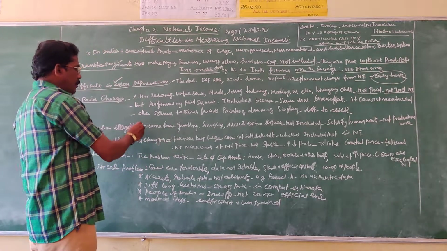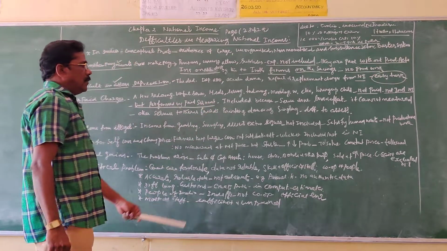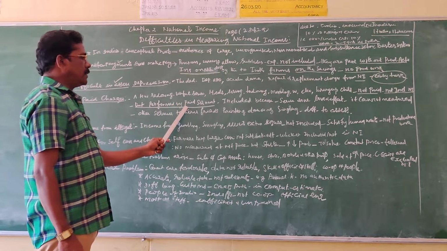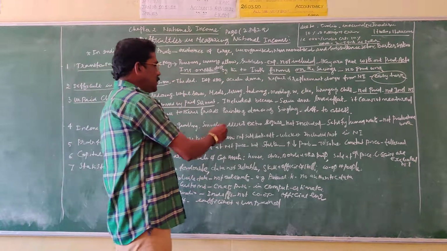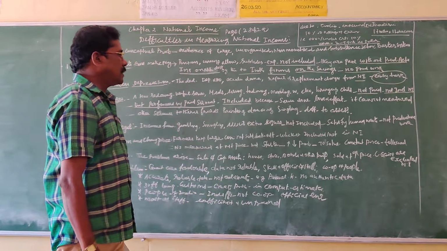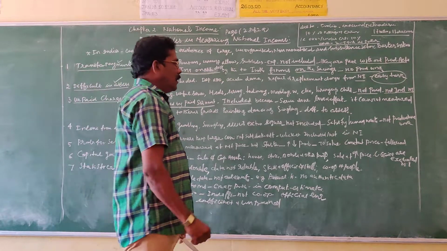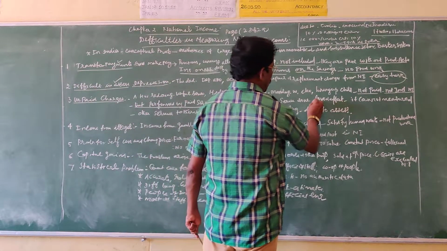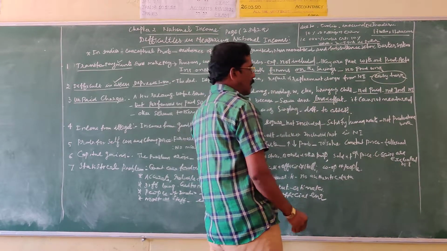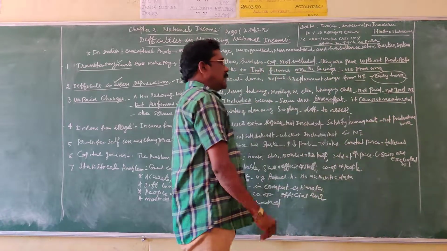At the same time, when the same work is performed by a paid servant, it is included in the national income. Why? Because the services rendered by the housewife are done with love and affection, so they cannot be measured in monetary terms, and are not included in the national income.